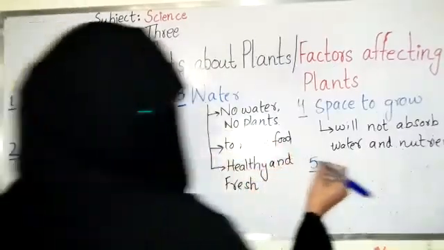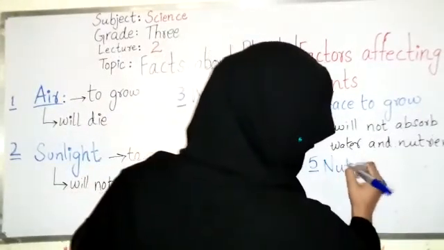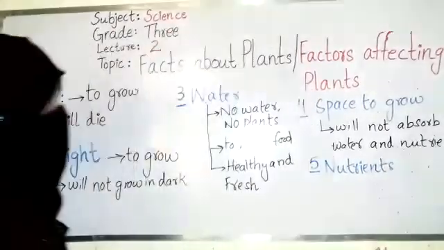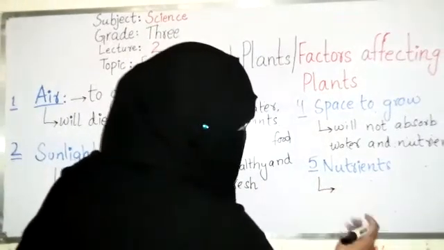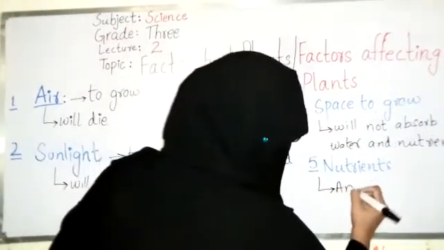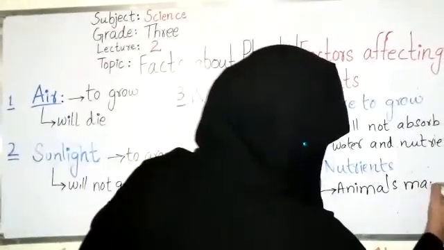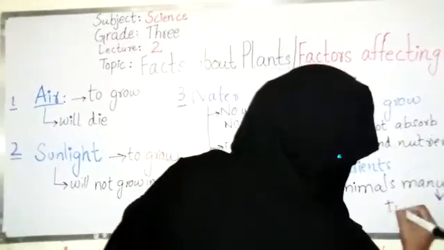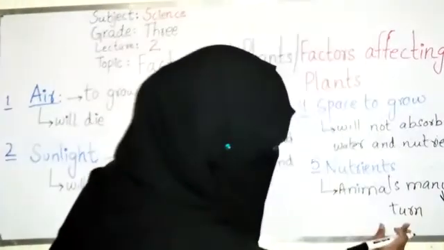The fifth factor affecting plants is nutrients. How are nutrients formed? When animals manure. Animals का जो गोबर होता है, it turns into nutrients. ये टर्न मतलब ये चेंज हो जाता है, animals' manure changed into nutrients.